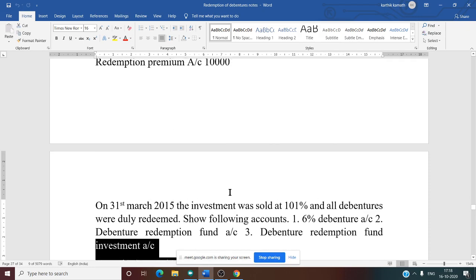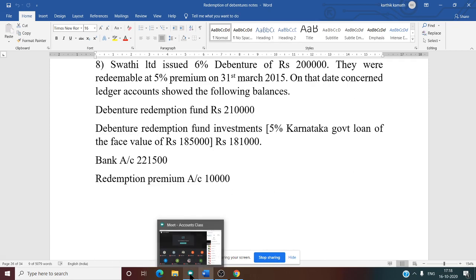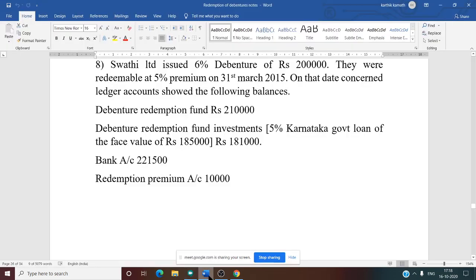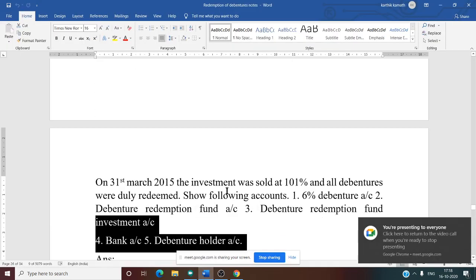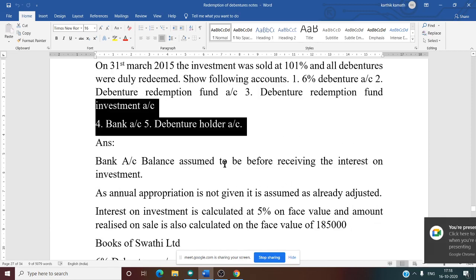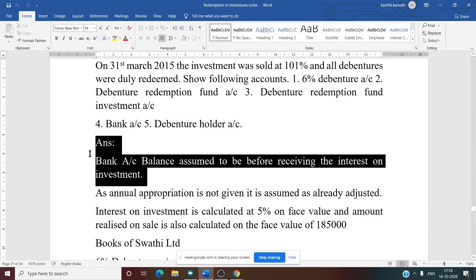So now this is a very simple question. For the last year only we are going to prepare the ledger account. Now first there are certain notes given to the problem. See this. Bank balance is assumed to be before receiving the interest on investment.